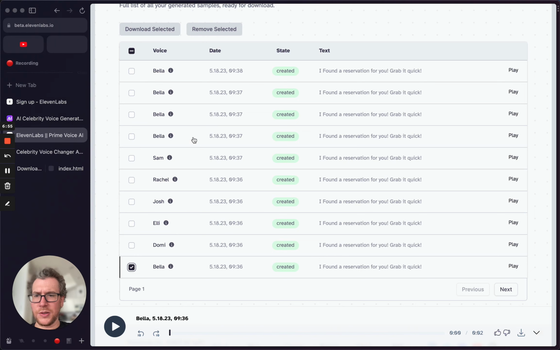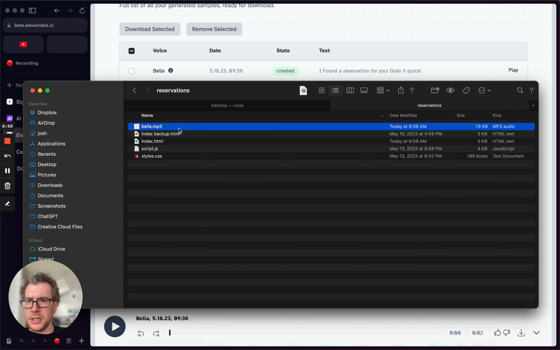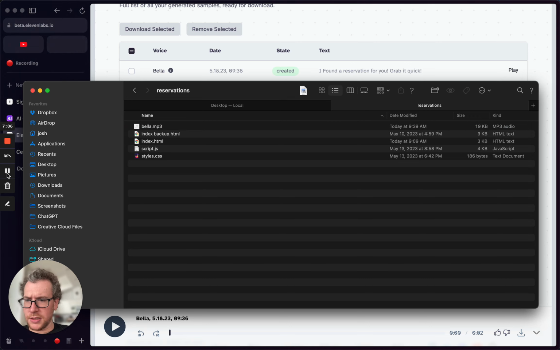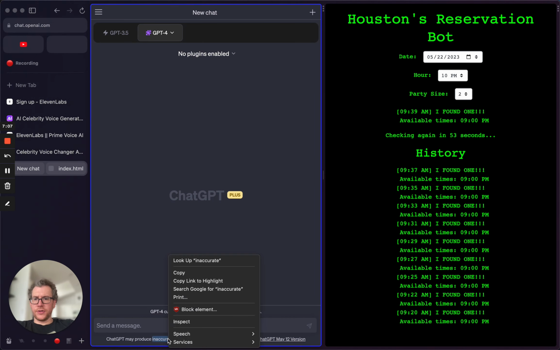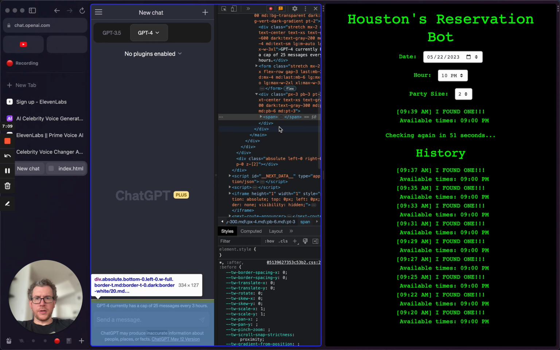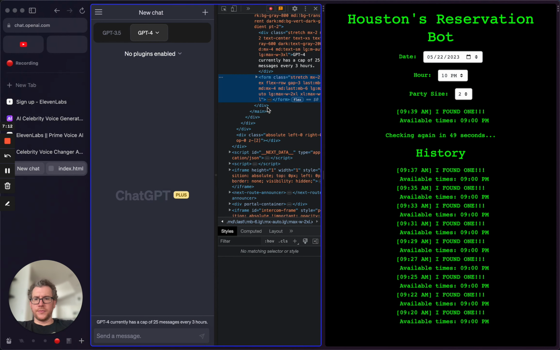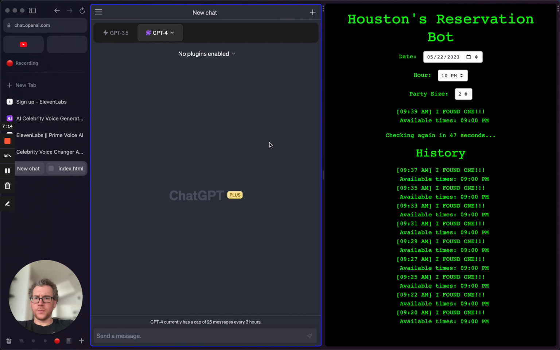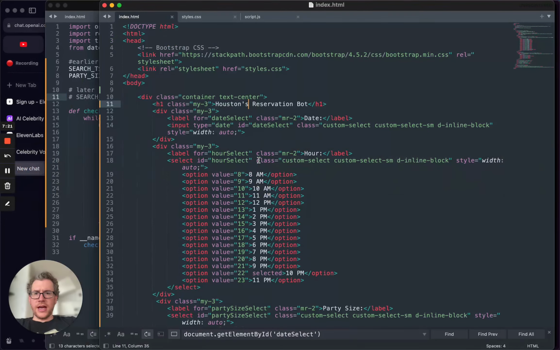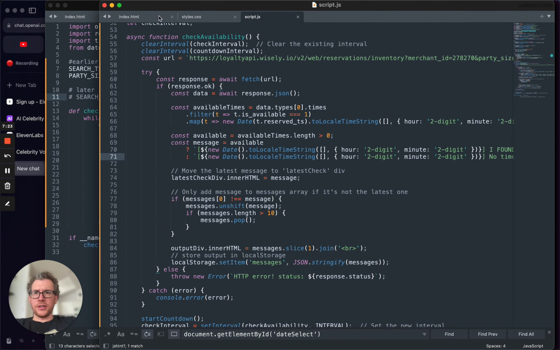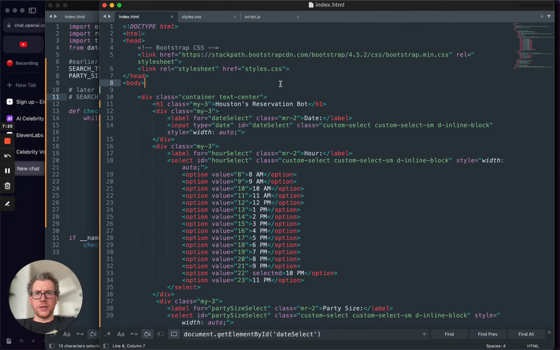So I'm going to download it, and then we're going to try to add it. I'll just name this Bella.mp3, and we'll put it inside. All right, for this, the first thing I do is remove this bottom part. It gives you a little more space. And now I've just got to load in the files that I've already created. I've got three files here, and it recognizes them pretty simply.